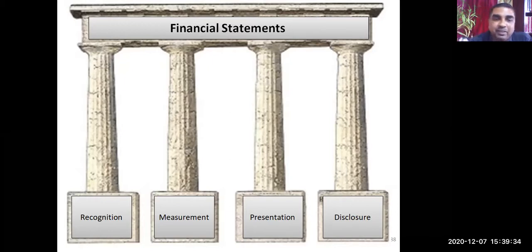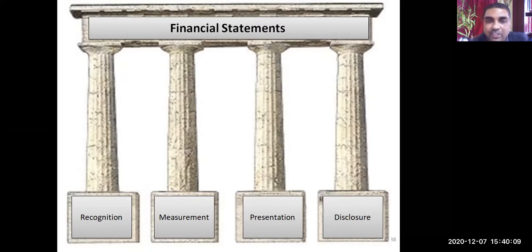In the financial statement, we recognize some items or transactions. It is measured, meaning it is quantified. Suppose closing stock: we recognize there is a closing stock, we quantify it, and we arrive at the value. Then there is presentation, that means it is presented in a particular place in the financial statement, and there are some disclosure requirements also. For each item, there is recognition, measurement, presentation, and disclosure. So the auditor evaluates all these things.